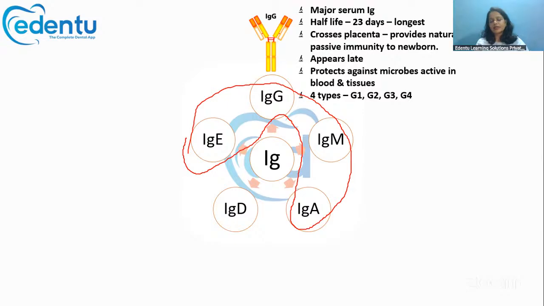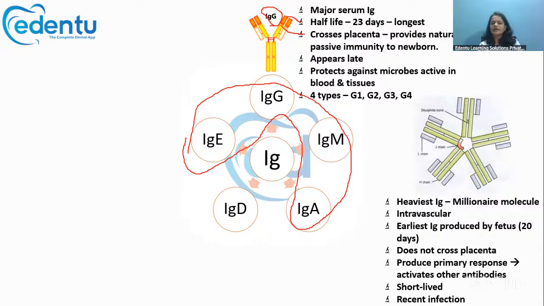When an antigen attacks our body, IgG is not the first antibody to come into place. It comes late, but it will be present for a longer time. It protects against microbes active in the blood and in the tissues. There are four subtypes, G1, G2, G3, and G4. So remember, IgG is the major one, it has the longest half-life, and it crosses the placenta.